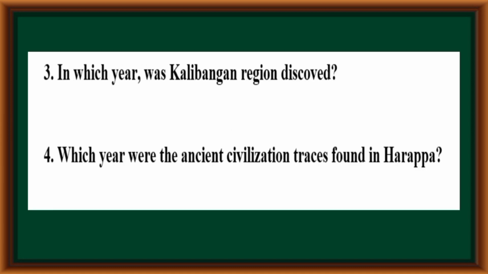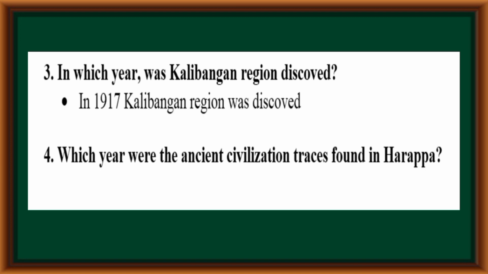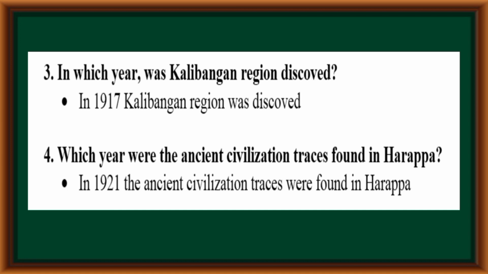In which year was Kalibangan region discovered? In 1917, Kalibangan region was discovered. Which year were the ancient civilization traces found in Harappa? In 1921, the ancient civilization traces were found in Harappa.